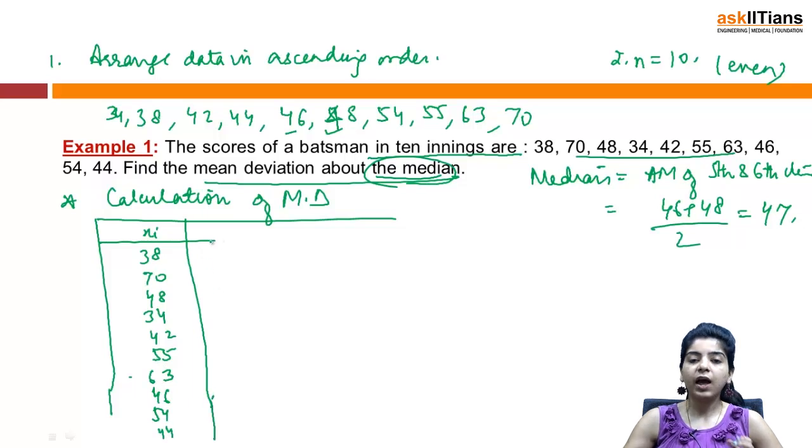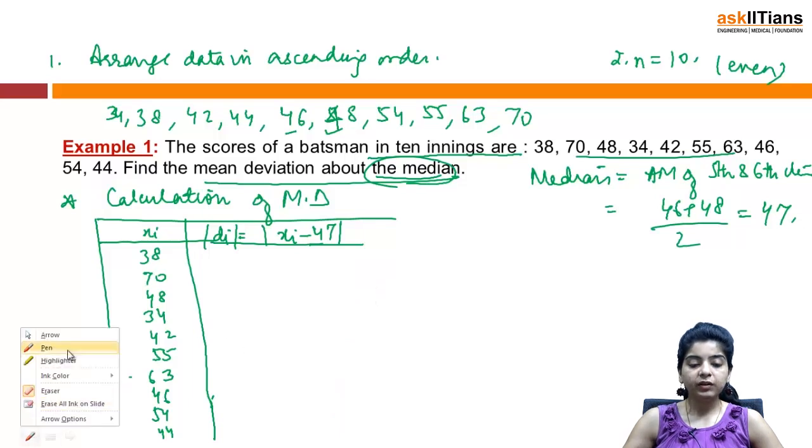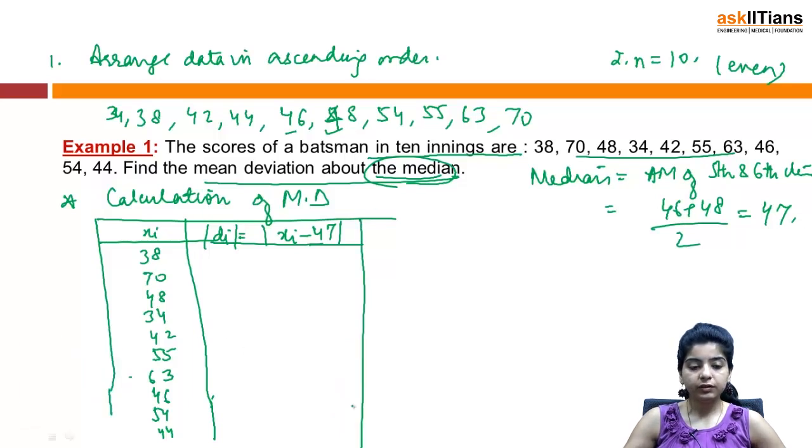And then here we'll have the deviations. Deviations, di, would be mod of xi minus 47. See, mod of xi, where xi means the variate, and minus obviously the median. So we have 38 minus 47 is minus 9, modulus becomes 9. 70 minus 47 becomes 23. Then we have 48 minus 47 is 1. 34 minus 47 becomes 13.